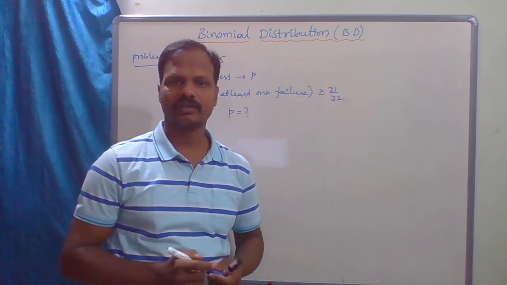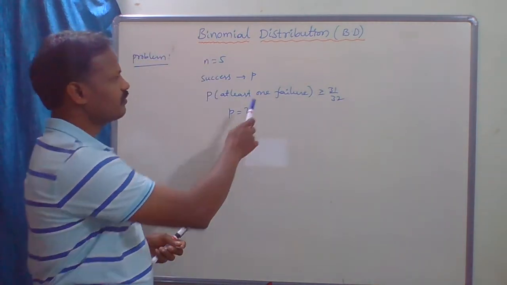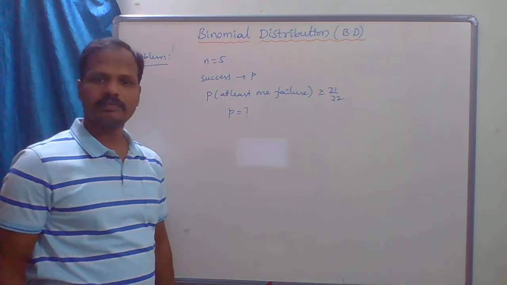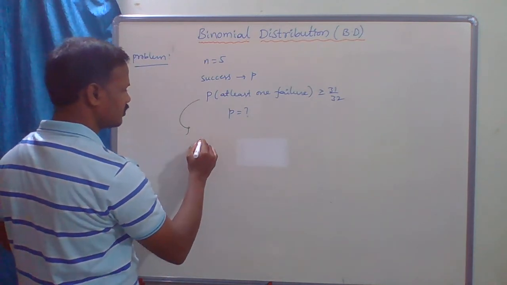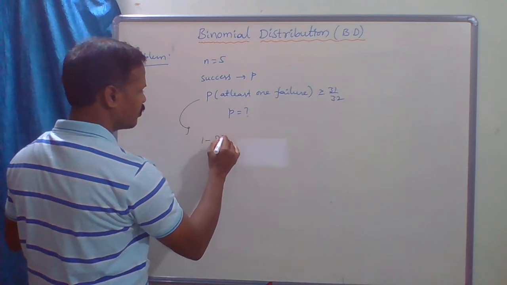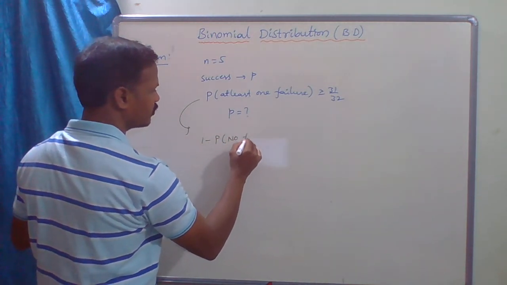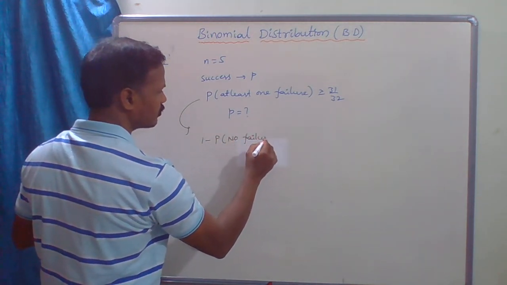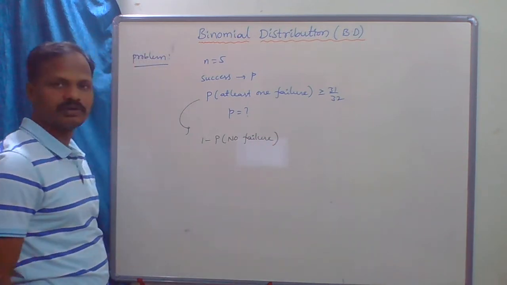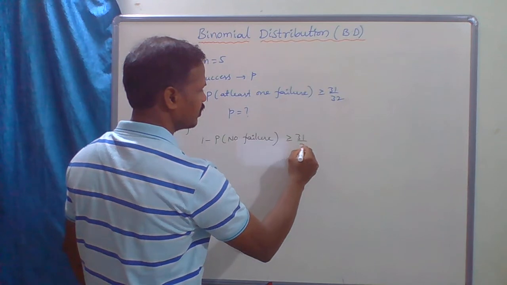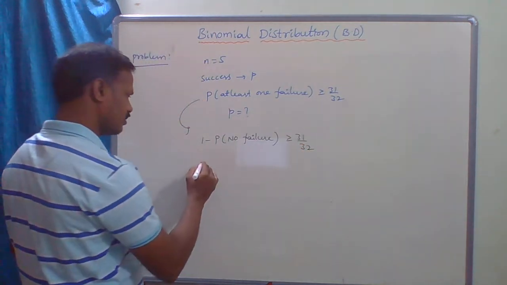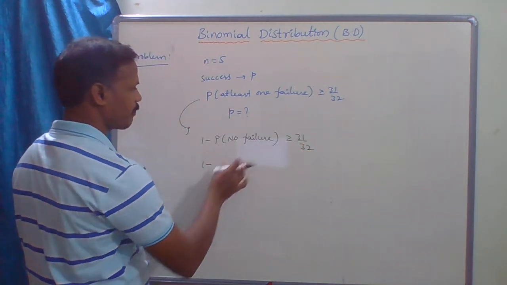Clear? Now at least one failure means 1 minus no failure. Yes or no? The meaning of this is 1 minus the probability of no failure, which is greater than or equal to 31/32.